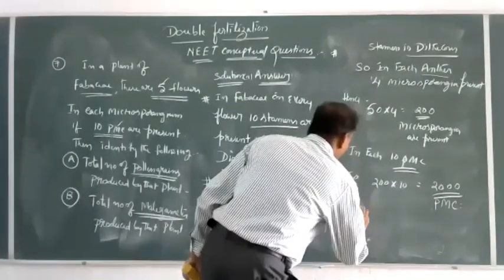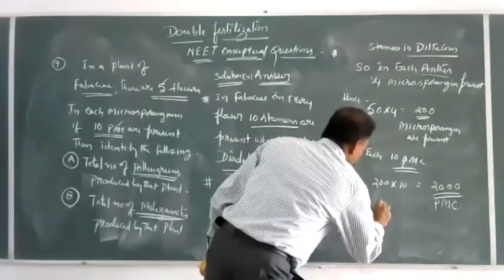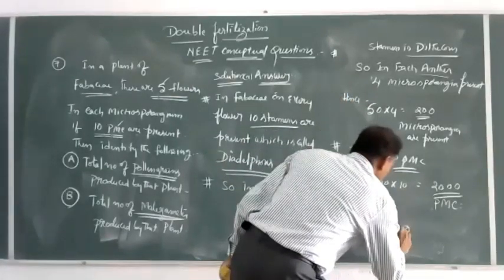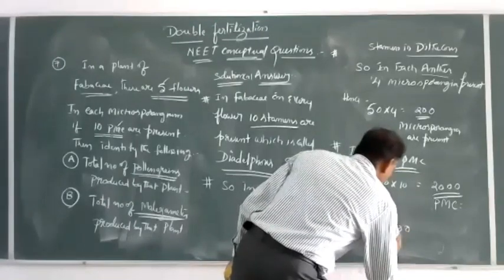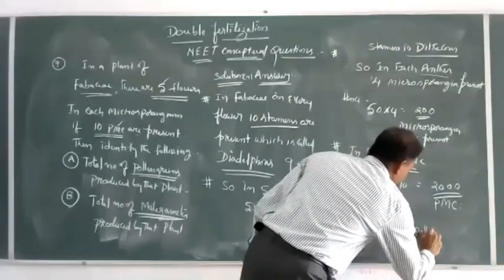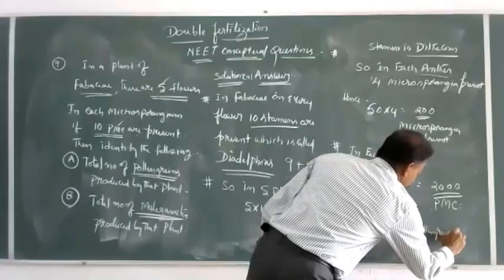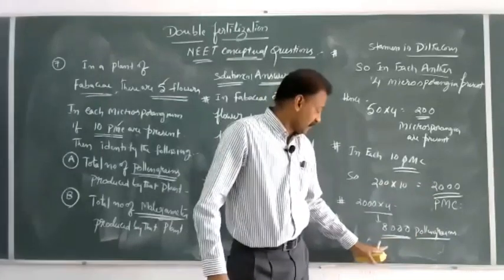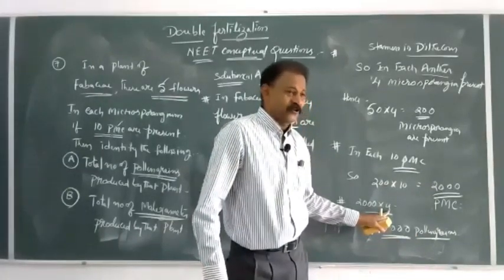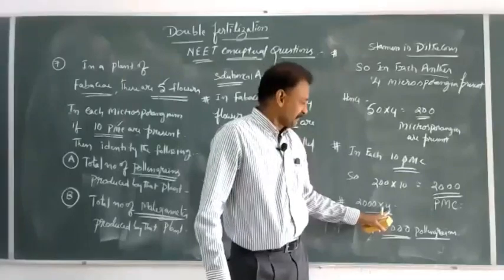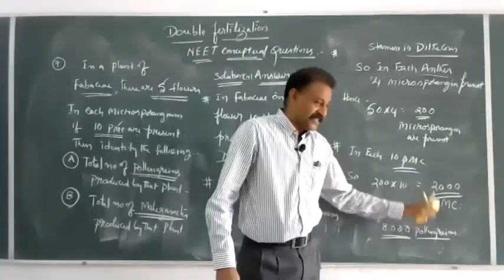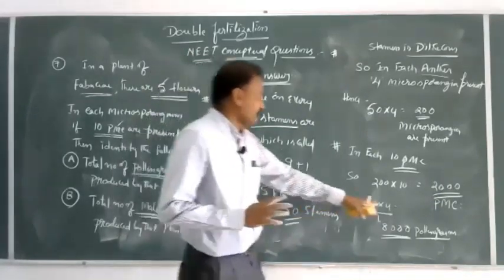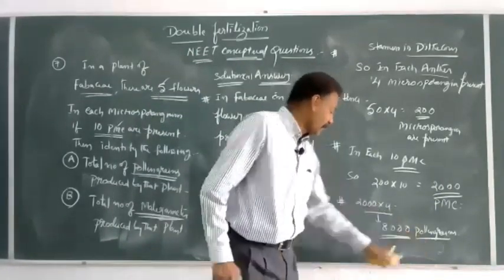2000 into 4. What is 4? Microspores or pollen grains. 2000 pollen mother cells, each pollen mother cell 4 microspores, 4 pollen grains, at the rate 2000 into 4, 8000 pollen grains.